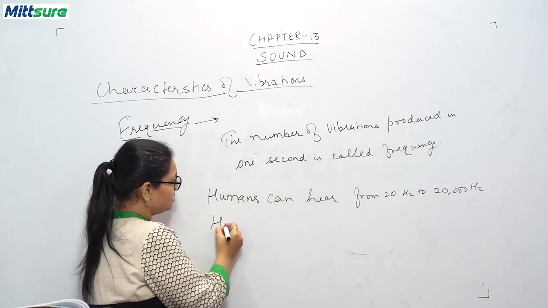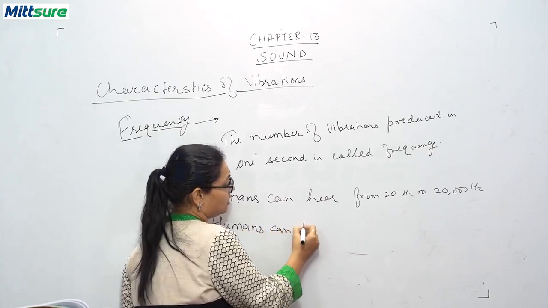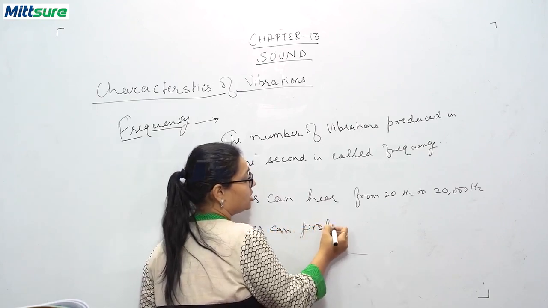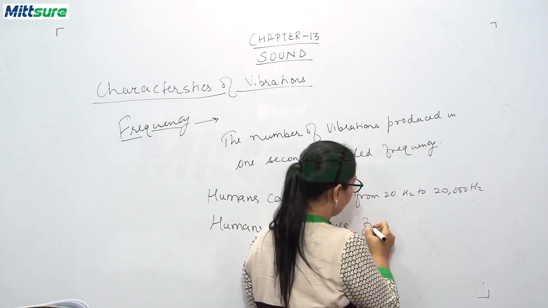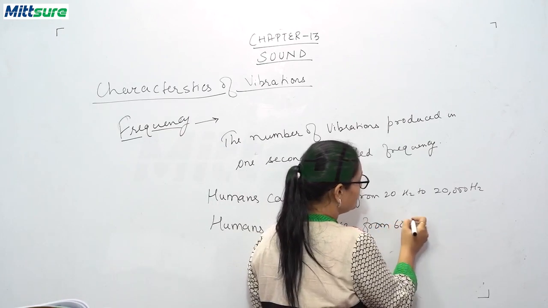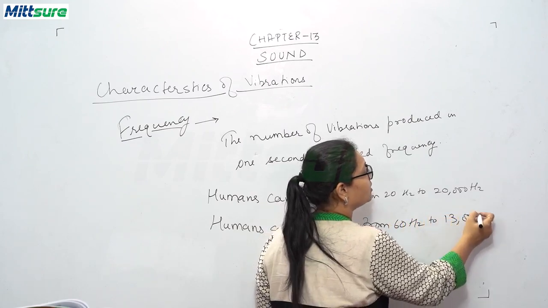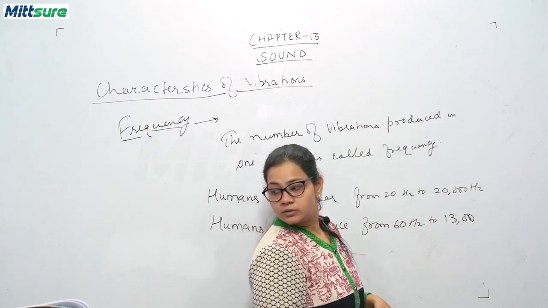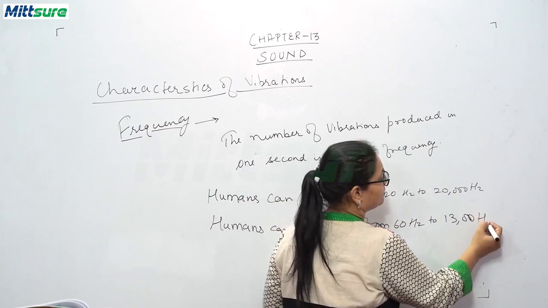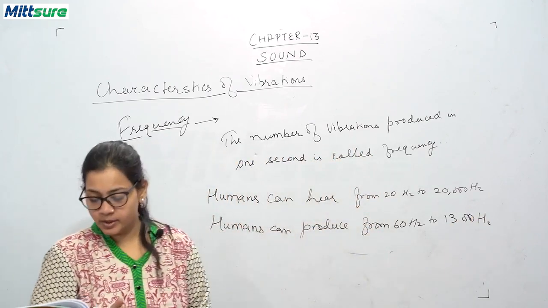But in what range can humans produce sound? From 60 hertz to only 1300 hertz. So this is the sound range which we can produce.